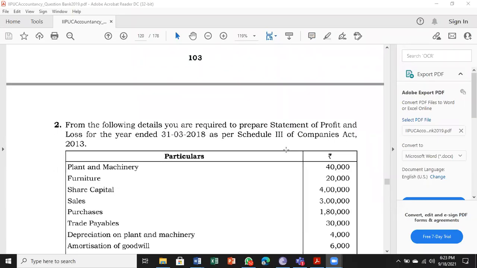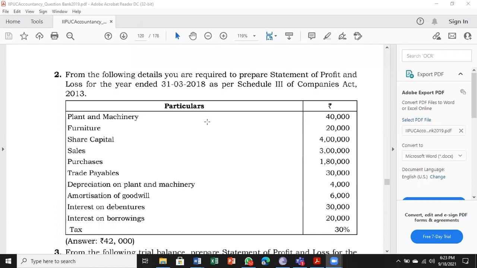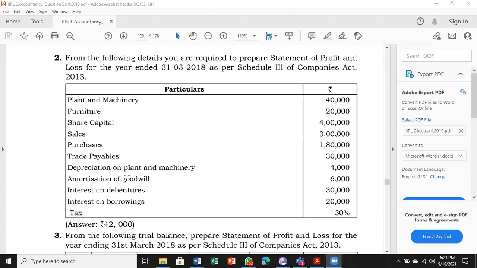Now we will go for question number 2. We have completed 1. This is going to be on page number 104. Here you are going to see: from the following details, you are required to prepare the statement of profit and loss for the year ended 31/3/2018 as per Schedule 3 of the Companies Act of 2013. Remember, whenever you are preparing the statement of profit and loss, it is as per Schedule 3 only.